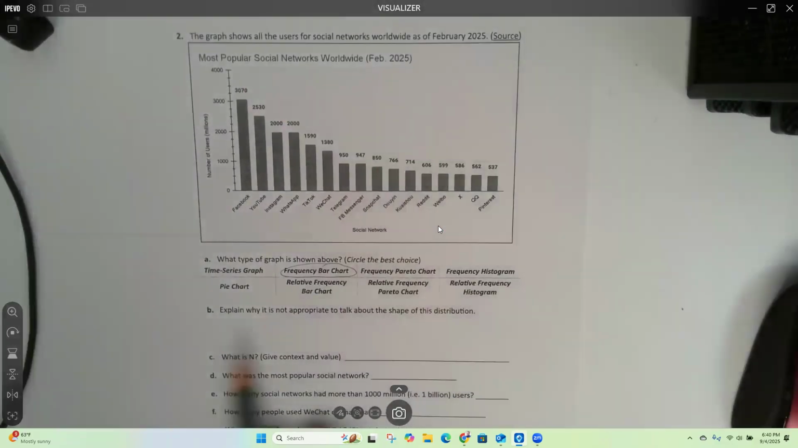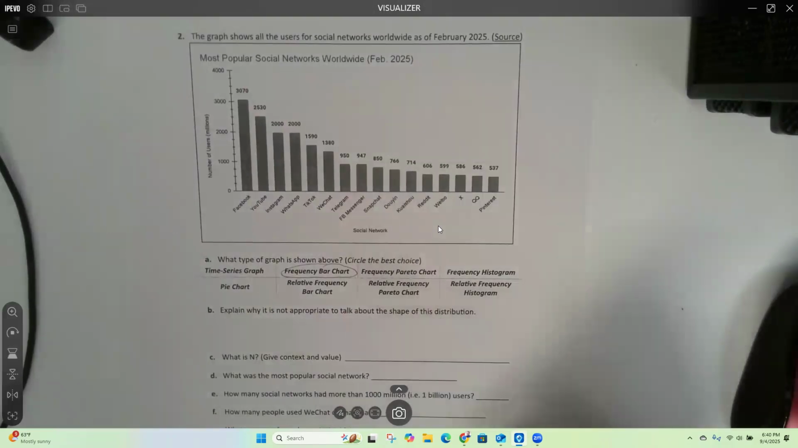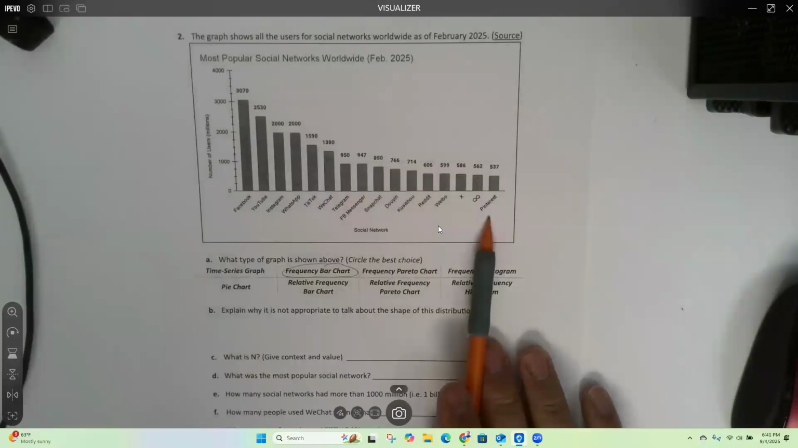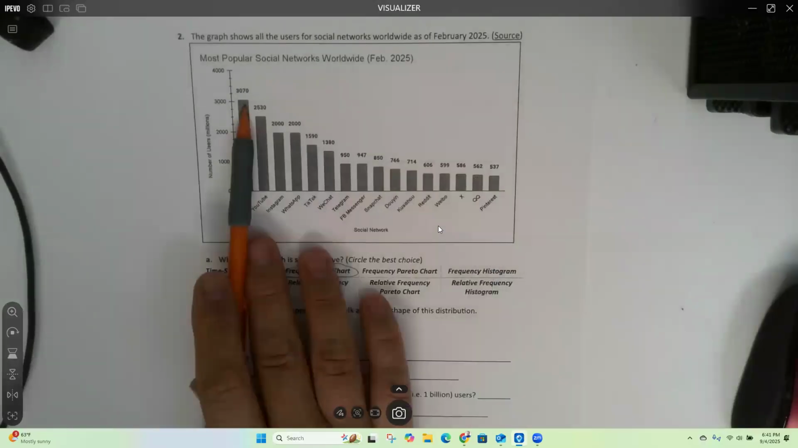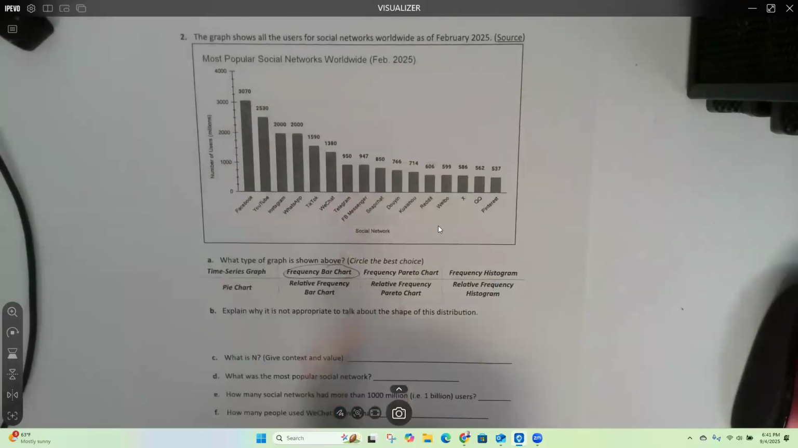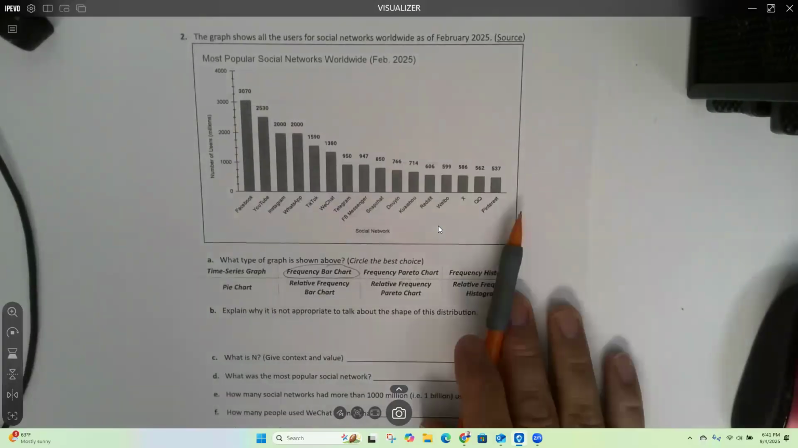Next is: explain why it's not appropriate to talk about the shape of this distribution. You can find information about shape on pages 45 and 46 in your course pack, but you can't always talk about shape. So this one, for example, it looks like it's skewed right. We have the tail going off to the right here. But why is it that we can't say this is skewed right? Why is it that shape doesn't make any sense to discuss here?